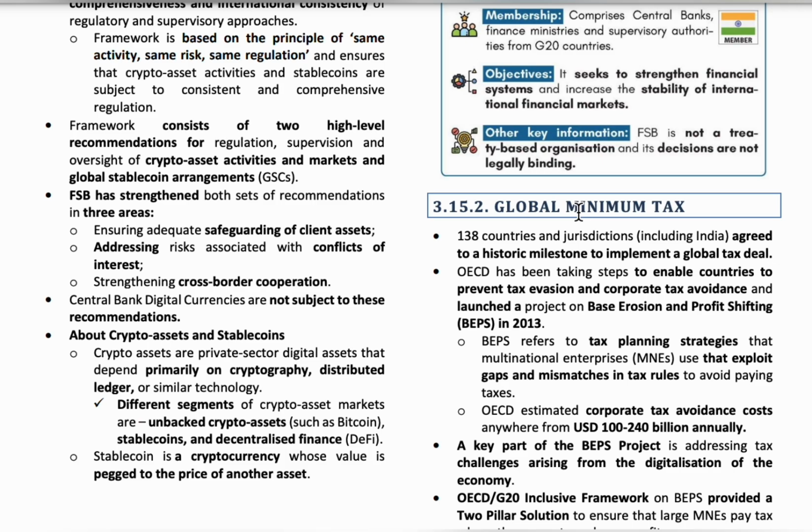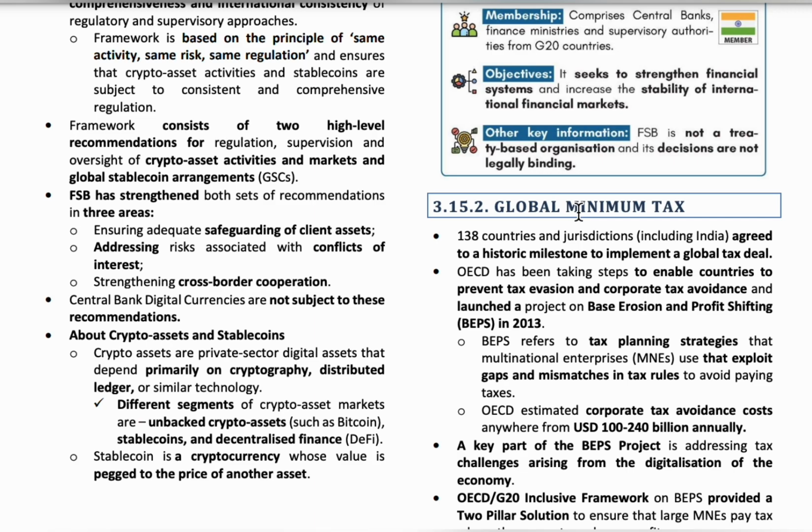Tax evasion is nothing but illegally not paying the taxes. Many of these multinational companies have been under tax evasion. To avoid such problems, the global minimum tax was established. Before introducing it, many would show no profit or very little profit and would pay very little tax.